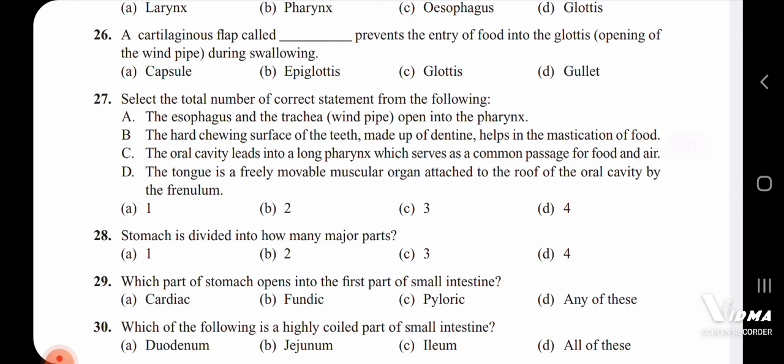Next, 30th question, which of the following is highly coiled part of small intestine? The small intestine has 3 parts: duodenum, jejunum and the ileum. Duodenum is a U-shaped part of the small intestine, whereas jejunum is a coiled, middle part of the small intestine. Ileum is the last part, and it is highly coiled. So for 30th question the answer is option C.